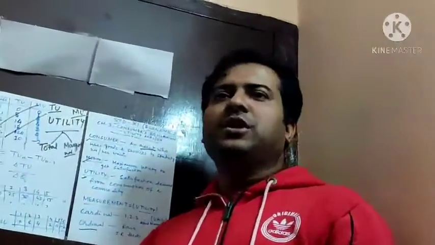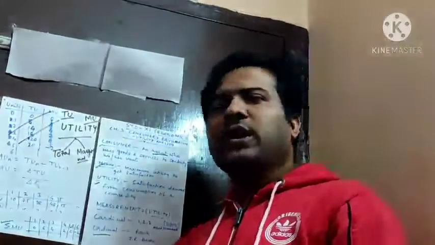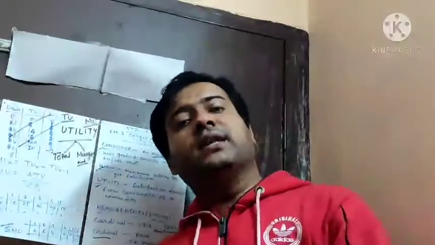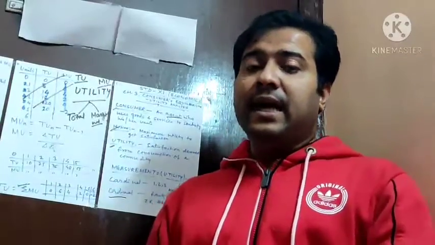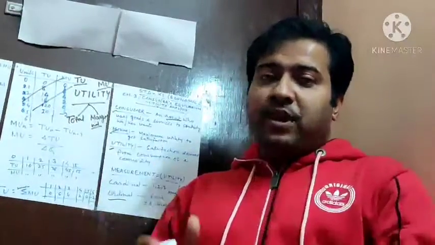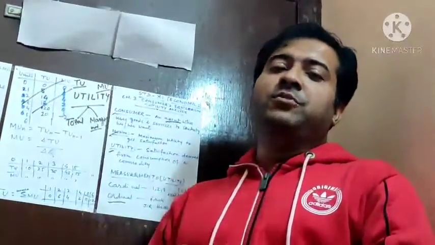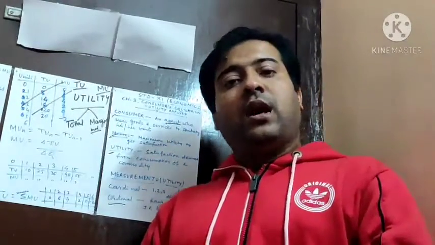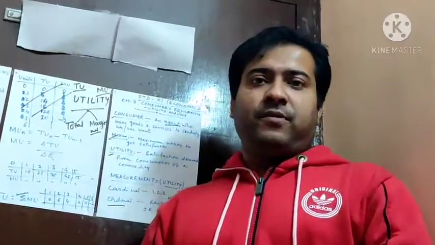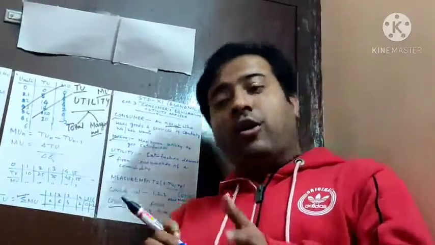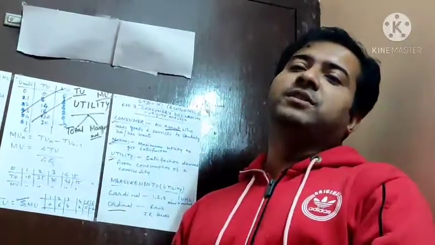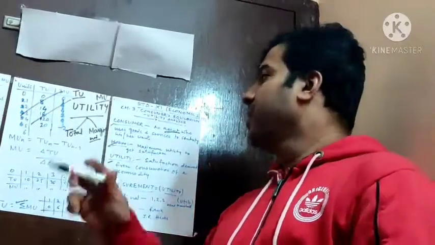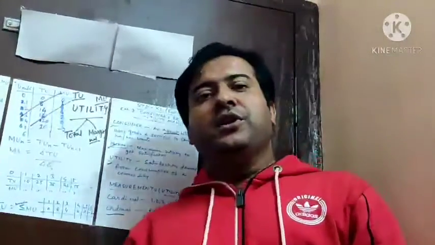What is total utility? As I already said, total utility is the total value of the satisfaction that a person gets after consuming the commodity, or the number of commodities. Whatever satisfaction a person gets, that is the total utility. And what is marginal utility?